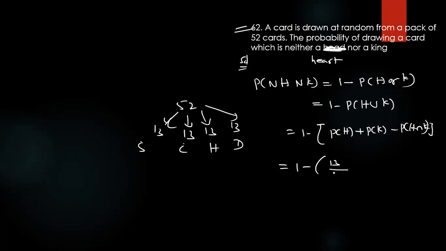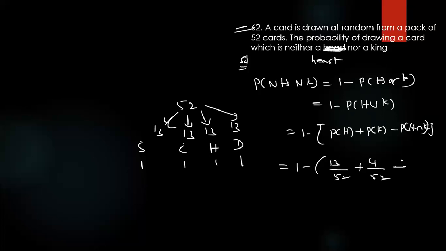In a 52 card pack, how many of each suit are there? 13. Spades, clubs, hearts, diamonds. What is the probability of getting a heart? 13 by 52. Plus kings: from these 4 suits we get 1 king each, totally 4, so 4 by 52.